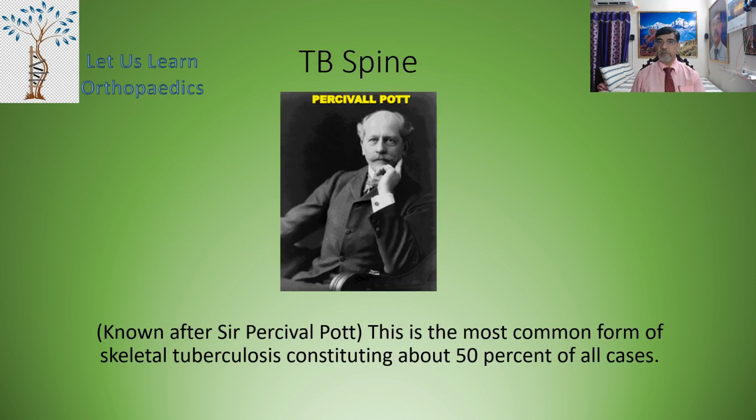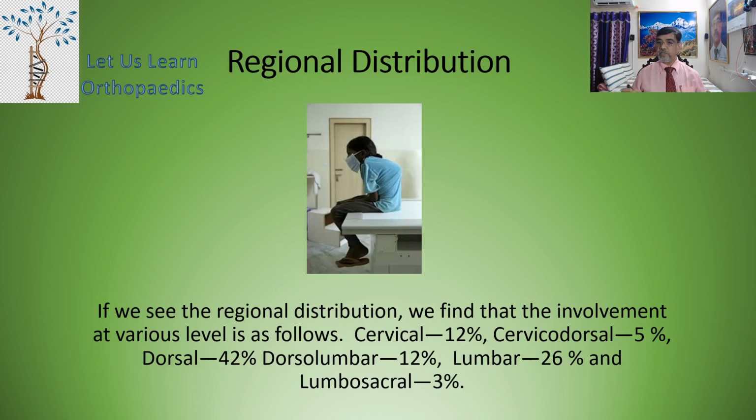So tuberculosis of the spine, also known as Pott's spine after Sir Percivall Pott. Now this is the most common form of skeletal tuberculosis, constituting almost 50% of all the skeletal tuberculosis. Now if you look for the regional distribution, we find that the involvement at various levels will be as follows. Cervical spine 12%, cervicodorsal 5%, dorsal 42%, dorsolumbar 12%, lumbar 26%, and lumbosacral 3%.